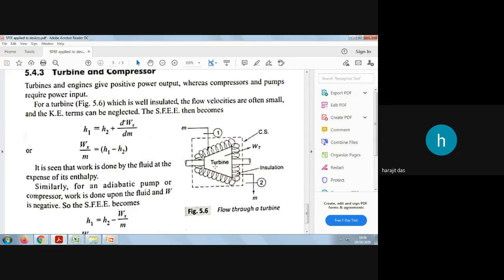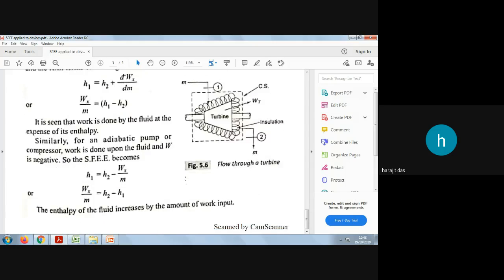Understood? So similarly for an adiabatic pump or compressor, work is done upon the fluid and W is negative. Here, as work needs to be done on the system, we need to give power to the pump or compressor. That is why this work term will be negative. So H1 equals H2 minus W by m, so W by m equals H2 minus H1. Same thing, but the sign is different. Here it was H1 minus H2, here it is H2 minus H1. So the enthalpy of the fluid increases by the amount of work input.